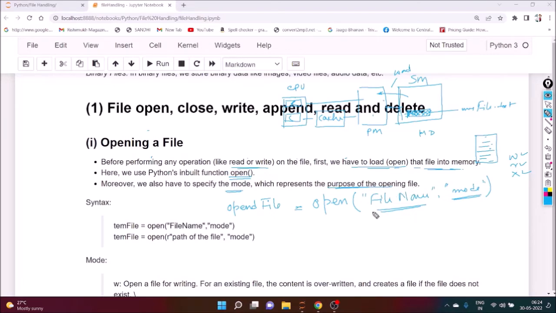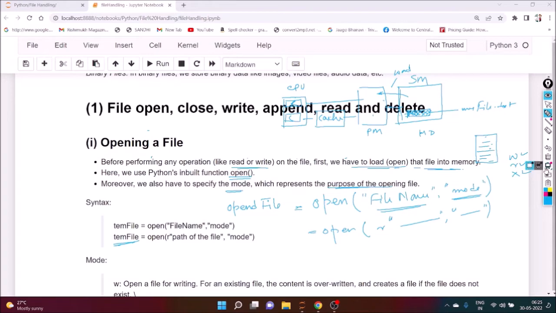Acha. Sometimes the file may be somewhere in a different place. So in that case, we have to specify the path of the file. And here you have to put the R. R indicates that this is not a raw text. It is the path of any file, and definitely we have to put the mode here also. And that particular function will create an object, that is, we can say temp file or opened file, or you can give any name.